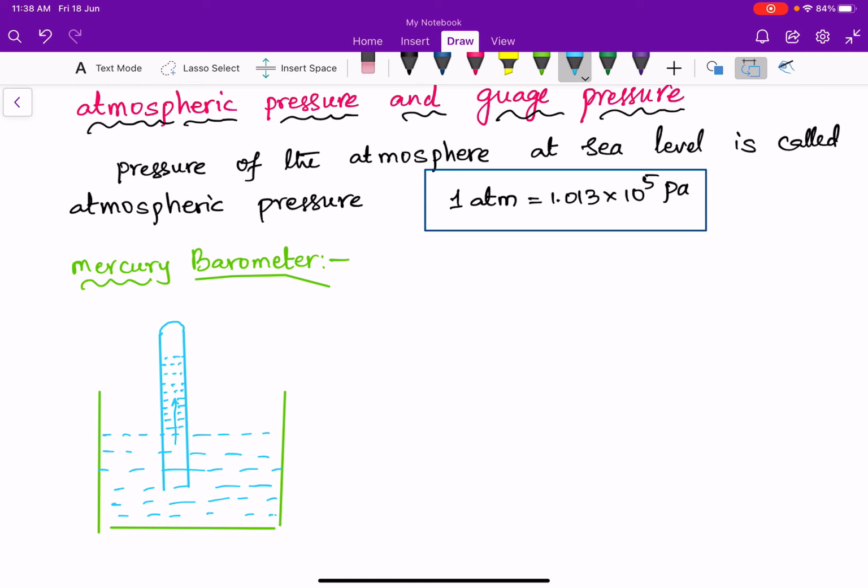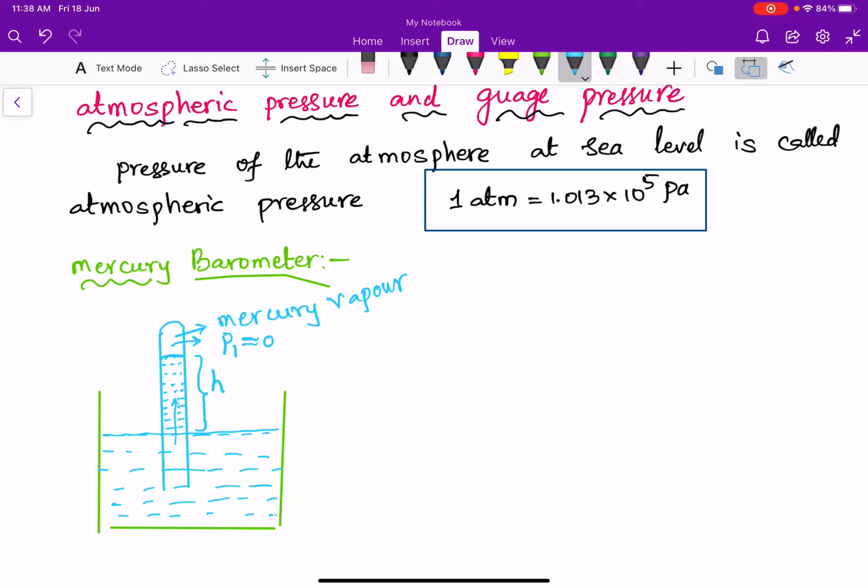Consider this mercury level to be H from this layer. This portion consists of mercury vapor, and the pressure in this open area, let us consider it P1, is approximately equal to 0. It is vacuum, so pressure is 0.